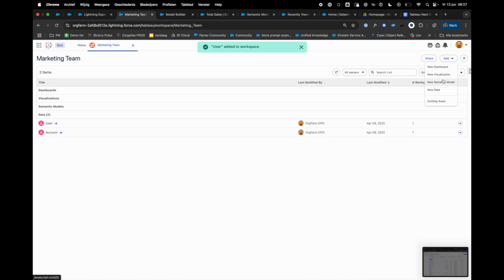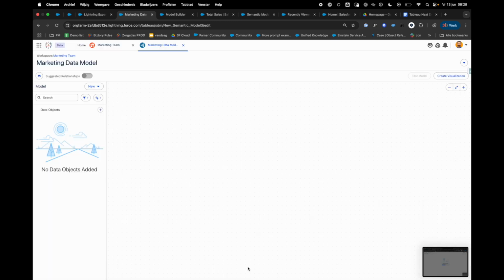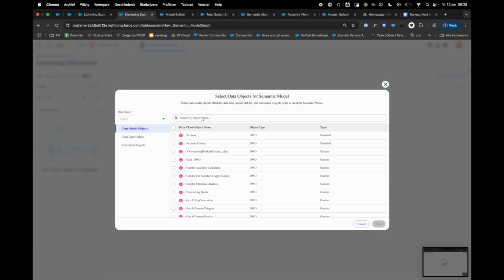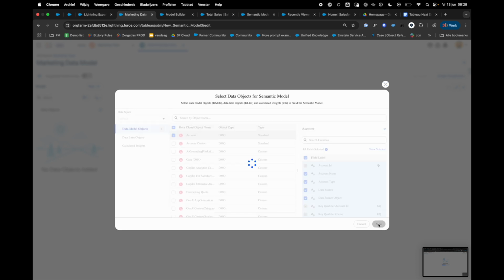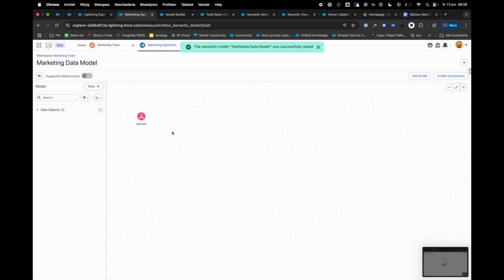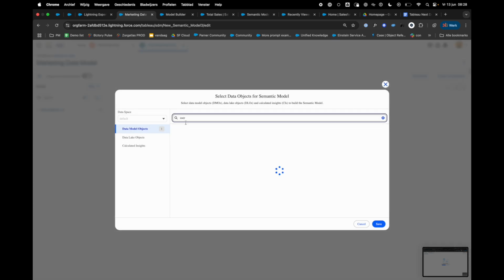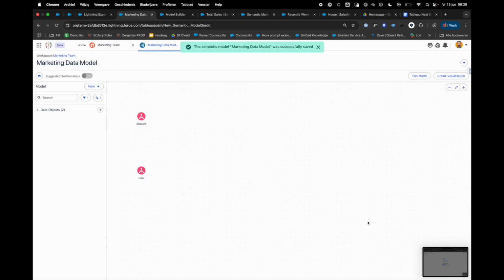Now next, I'm going to literally model it. So here I am in my semantic model, and I'm going to make a relationship. How can I do that? On the left side, I can grab my DMOs or DLOs. In this case, I will grab my account object and add it to my semantic model. I will also add my users object because I'm going to need it for the label of my account owners.